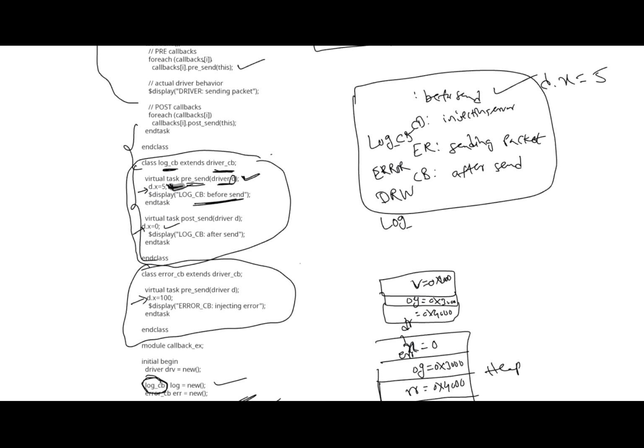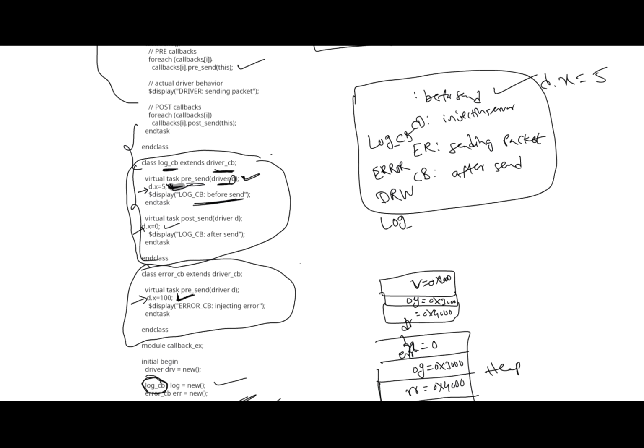In actual usage, if you want to insert any error logic, there we will add that logic. For example, if you are getting any packet there, we can modify that packet. Like I'm modifying here, d.x to 100. If any packet is coming, we can change that packet to some other value.